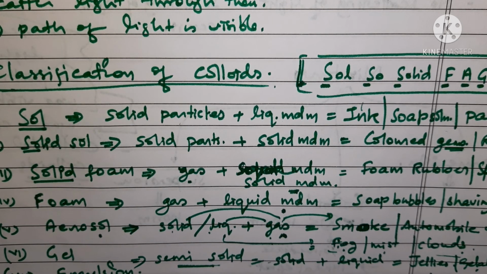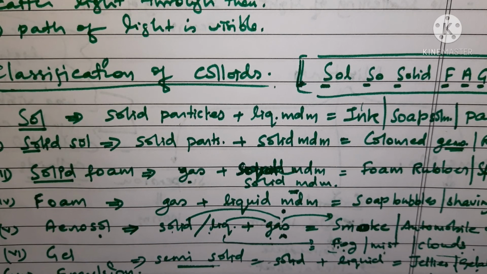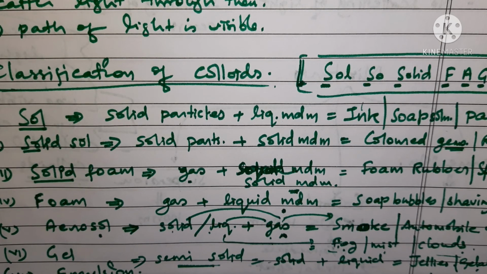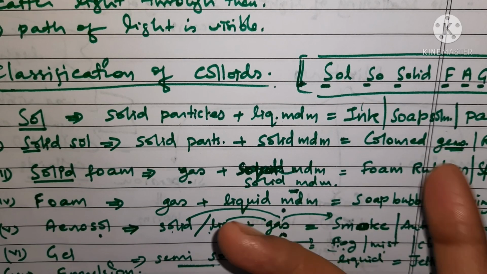What happens in the Tyndall effect? When a beam of light is passed through any colloidal solution, the particles of colloids scatter the beam of light passing through it, okay. Whereas in case of true solution, it is not possible. Why is it not possible in true solutions? Because the particles are very small, whereas in colloidal solutions, particles are more than 1 nanometer and less than 100 nanometer, and they are pretty large to scatter the light.